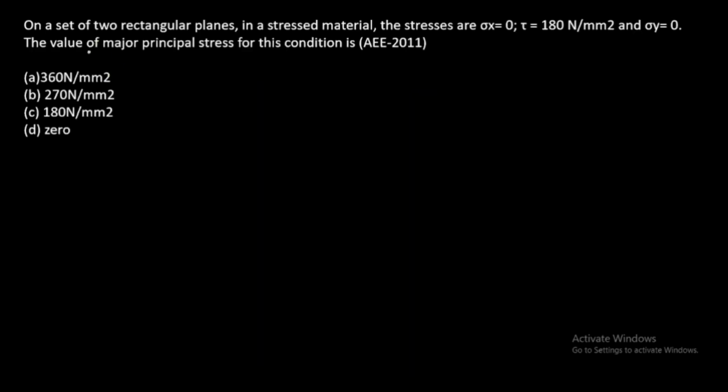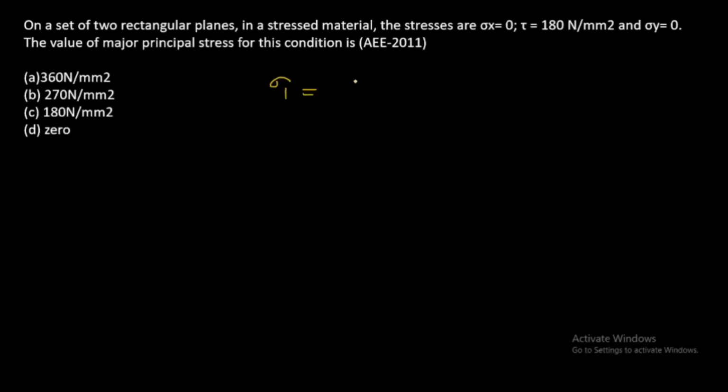Next question, on a set of two rectangular planes in a stressed material, the stresses are sigma x equal to 0, tau equal to 180 and sigma y equal to 0. The value of major principal stress for this condition.